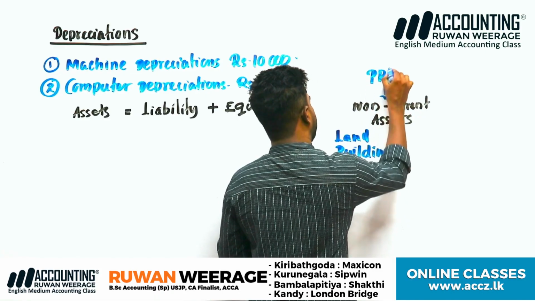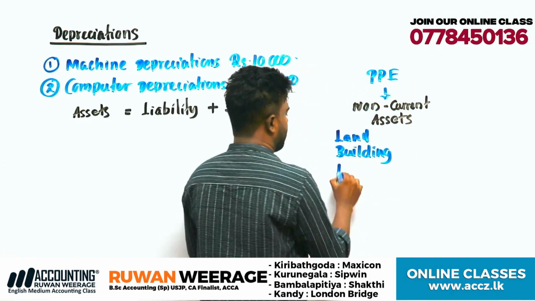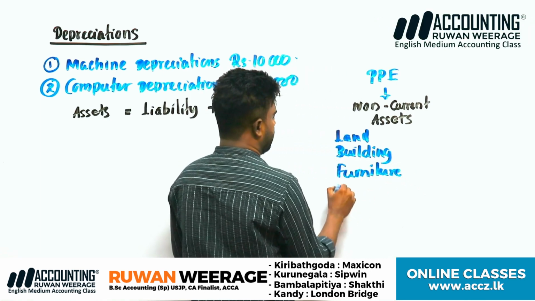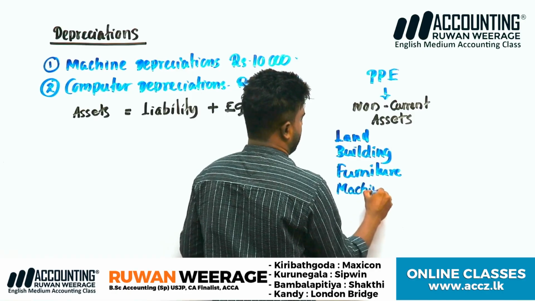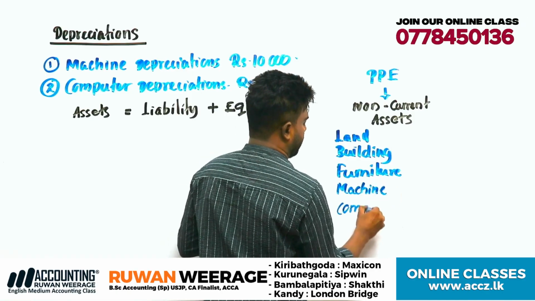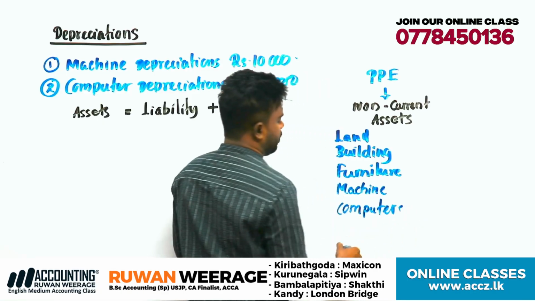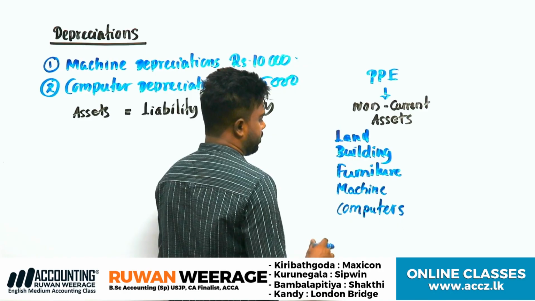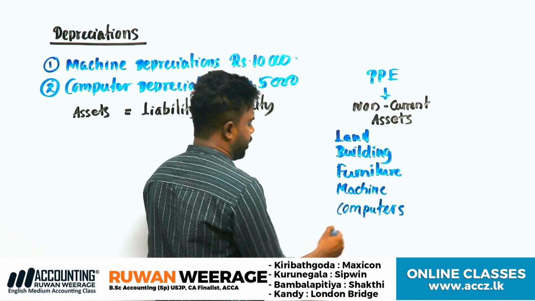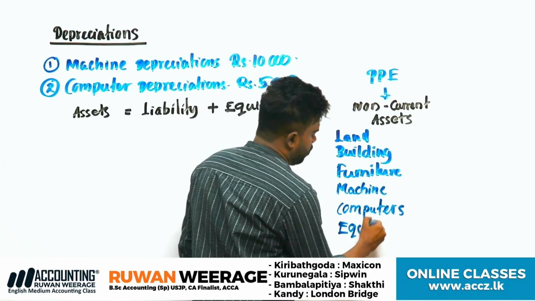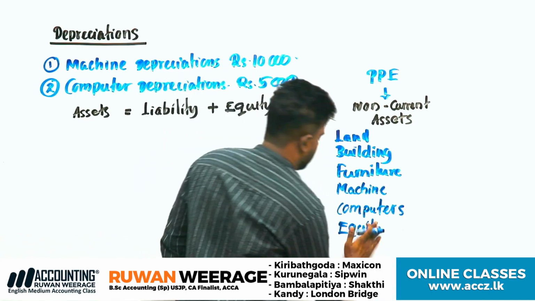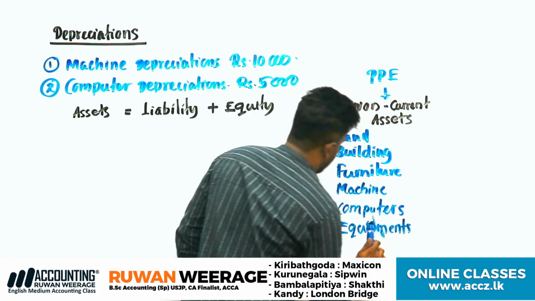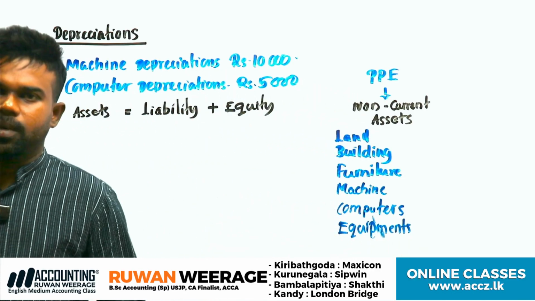PPE means property, plant and equipment: building, furniture, machines, computers. What else? There are so many things: buildings, machines, furniture, equipment. So when using these non-current assets, what happens?